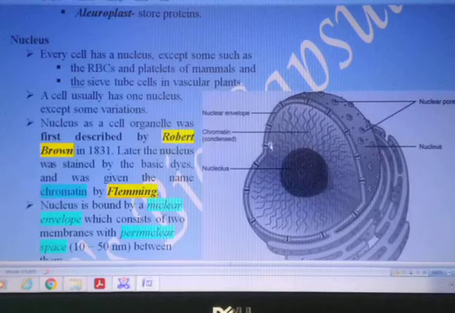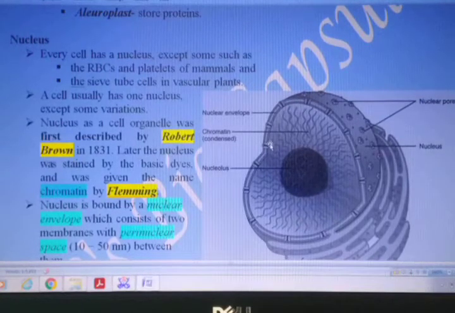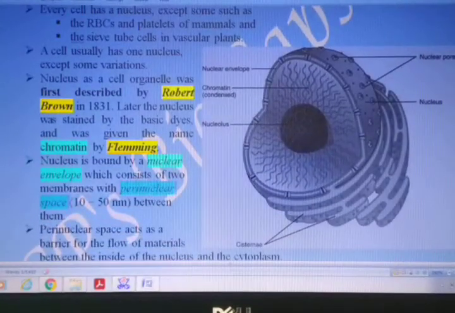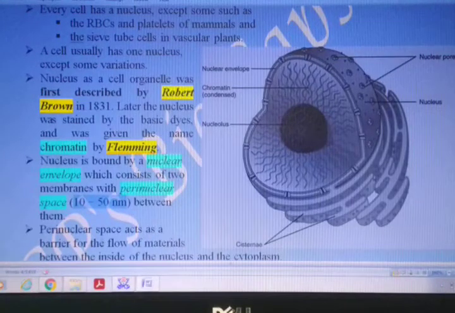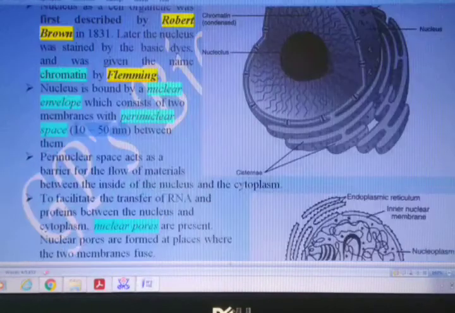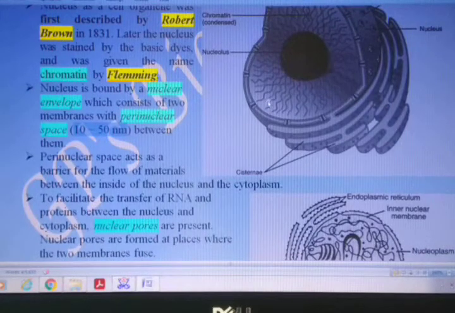This perinuclear space is around 10 to 15 nanometers. Now how does this perinuclear space function?